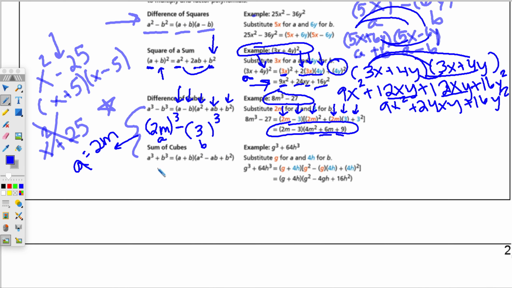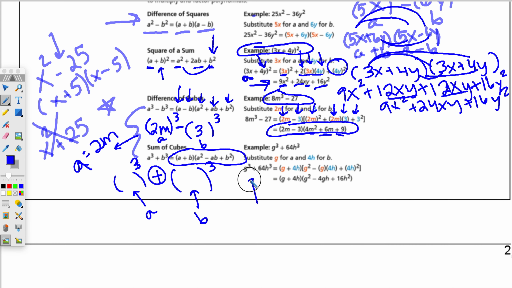Same thing for sum of cubes. There is a formula for sum of cubes. The only difference is you have that plus in between. So you're looking for a value cubed, and whatever you have in that slot is your A. You look for your other value cubed, and whatever you have in that slot is B, and then you plug into this formula.